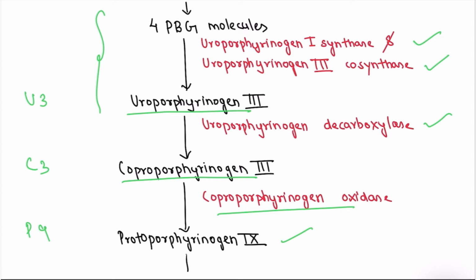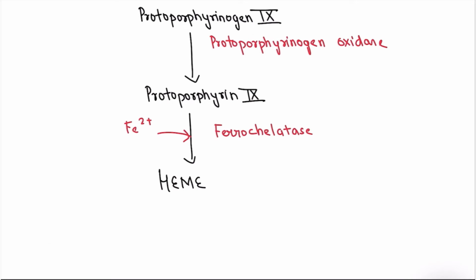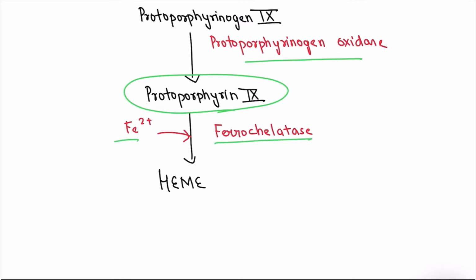The enzymes involved here are uroporphyrinogen 1 synthase, uroporphyrinogen 3 co-synthase, uroporphyrinogen decarboxylase and coproporphyrinogen oxidase. These enzymes are very important. You have to memorize this by heart. As protoporphyrinogen 9 is formed, in presence of enzyme protoporphyrinogen oxidase, it gets converted into protoporphyrin 9. And protoporphyrin 9 in presence of iron and ferrochelatase enzyme gets converted into the final product, that is heme. We get the final product heme.